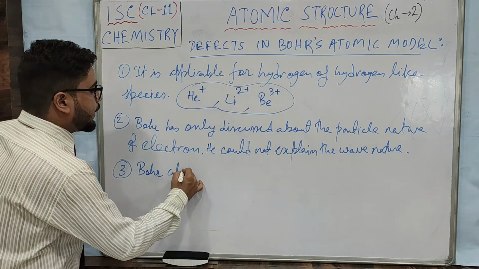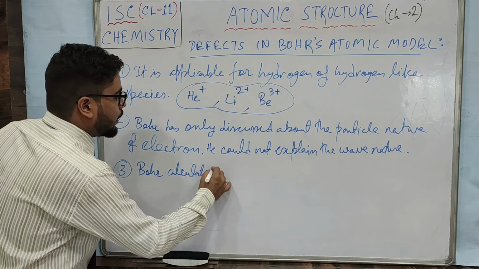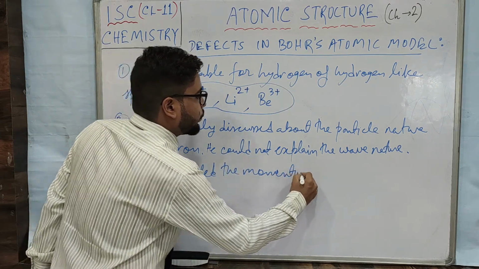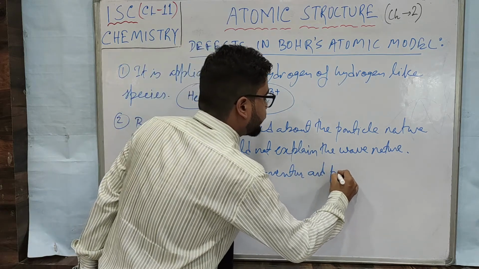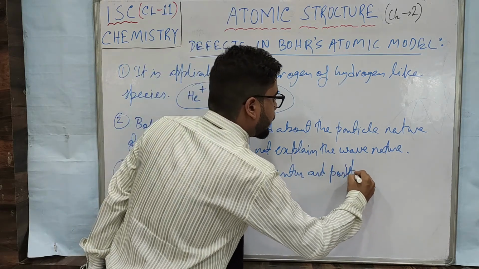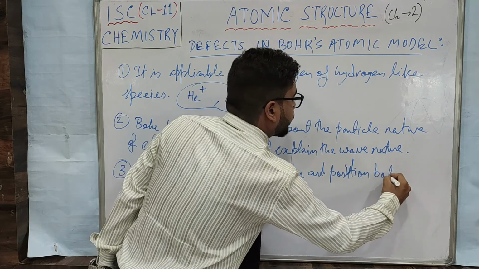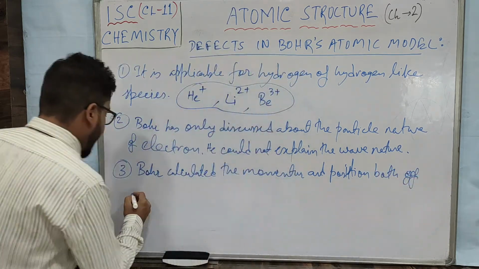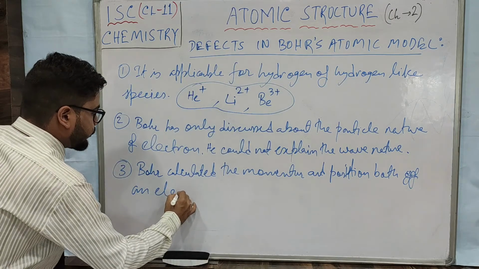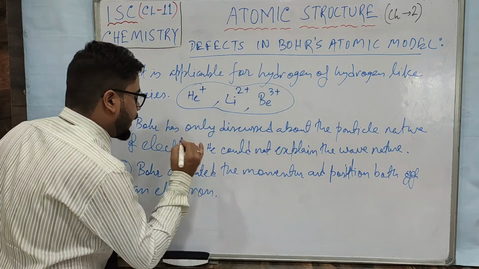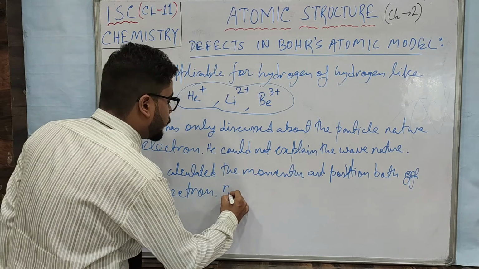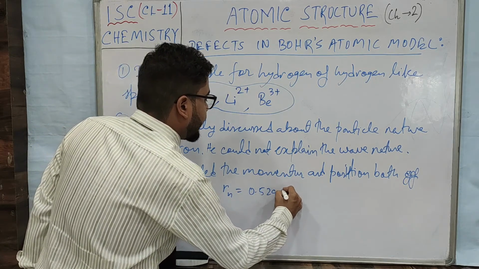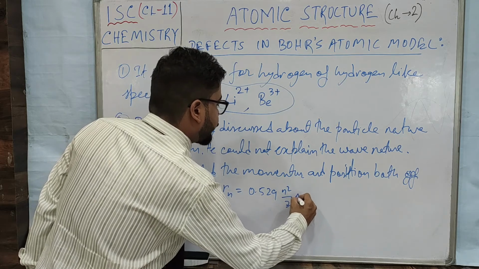Bohr calculated the momentum and position both of an electron. If you remember, the formula was given by 0.529 n square by z angstrom, right?